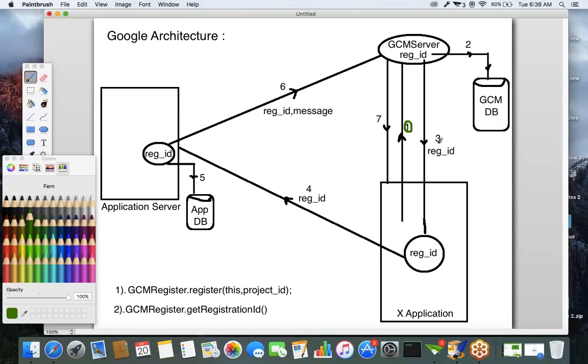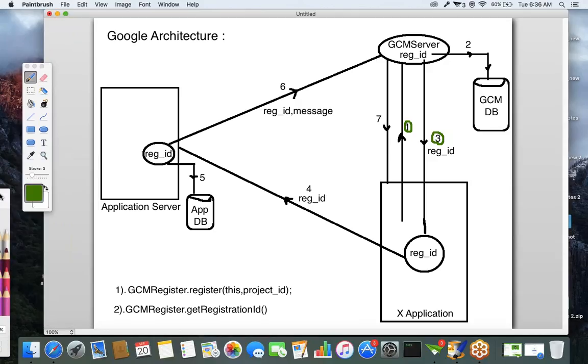The next thing is the third step, which is also Android responsibility only. Whatever registration ID was generated in the GCM server, we have to get that registration ID from the server. And the fourth one: whatever registration ID we received from the GCM server, we have to send to our server.